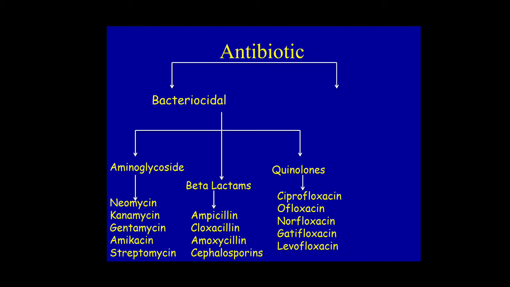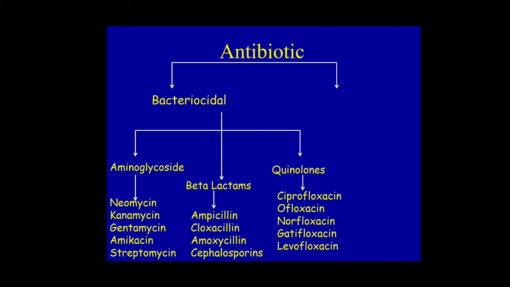As we have discussed, aminoglycosides interfere in protein synthesis, beta-lactam antibiotics inhibit cell wall synthesis, and quinolones act on DNA gyrase.